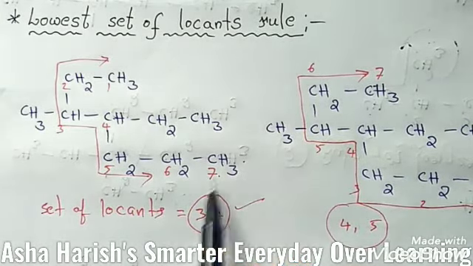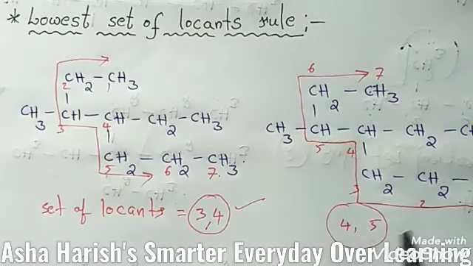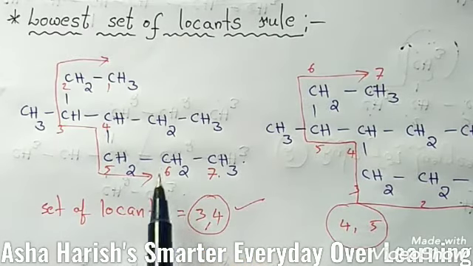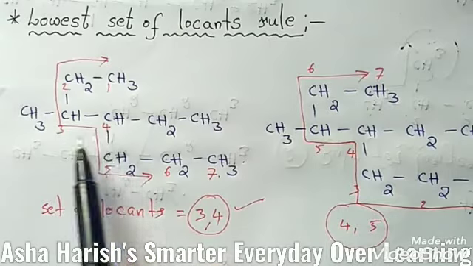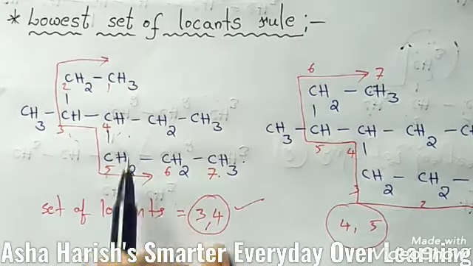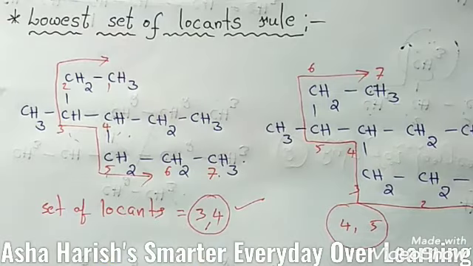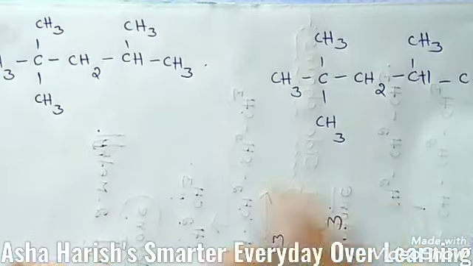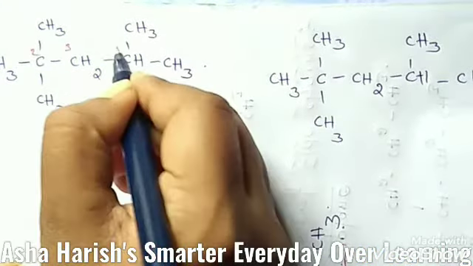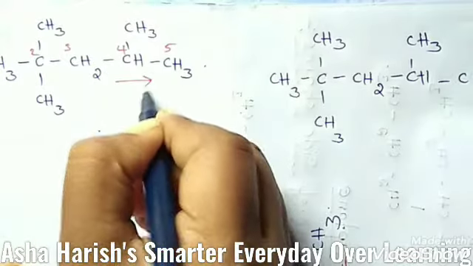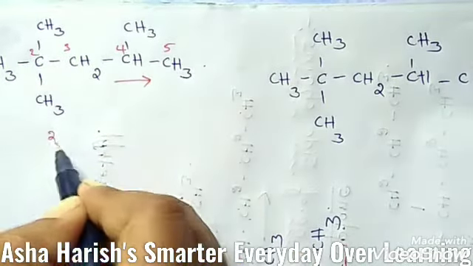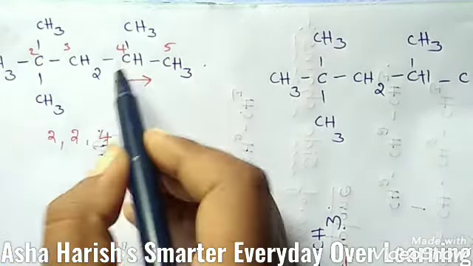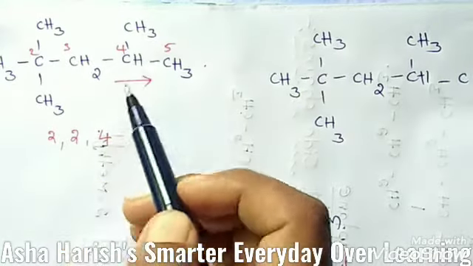Out of the two sets of locants, 3, 4 and 4, 5, the first set is lower, hence you can prefer it because of the first term, that is 3. Now I will give the next example. In these two examples, you need to identify the set of locants. If you give numbering to these carbons left to right, 1, 2, 3, 4, 5, then substituents are located at the second carbon, another at the second carbon, and at the fourth carbon.